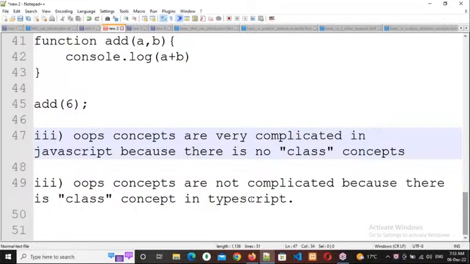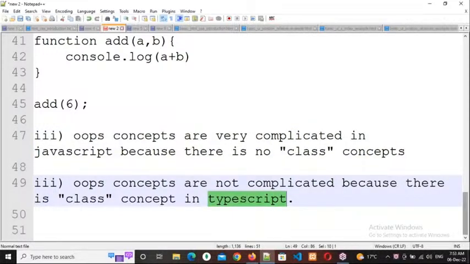But here there is a class concept in TypeScript. Since there is a class concept, what can we do? However many functionalities there are, we can write all of them in that class. And in order to access that functionality, we simply need to create an object for that class, and through that object we can access the functionality.